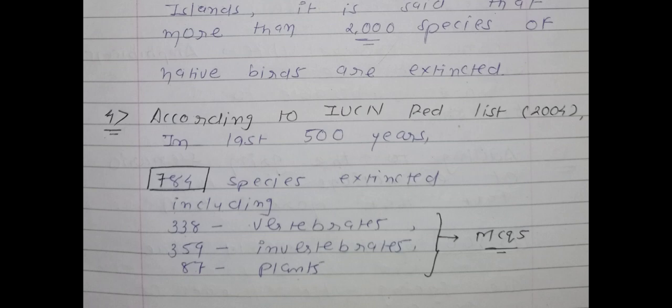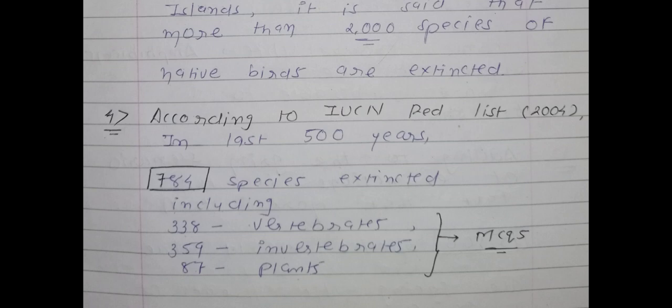It is a very important thing to note here. In the last 500 years, 784 species went extinct, including 338 species of vertebrates, 359 species of invertebrates, and 87 species of plants.